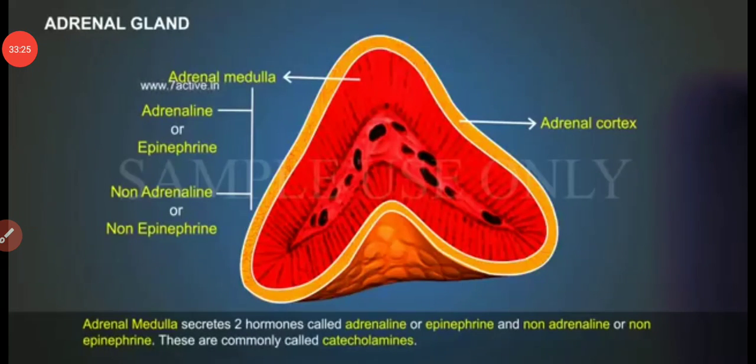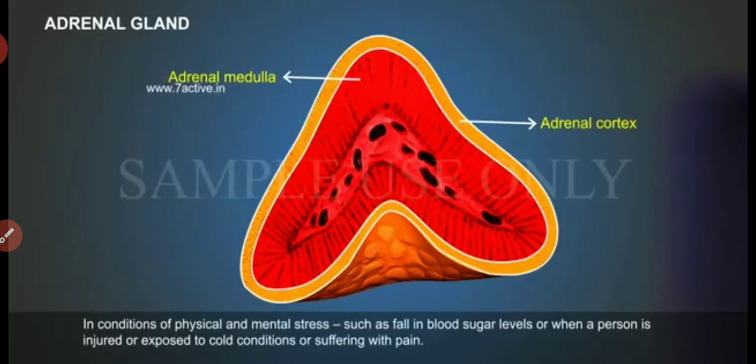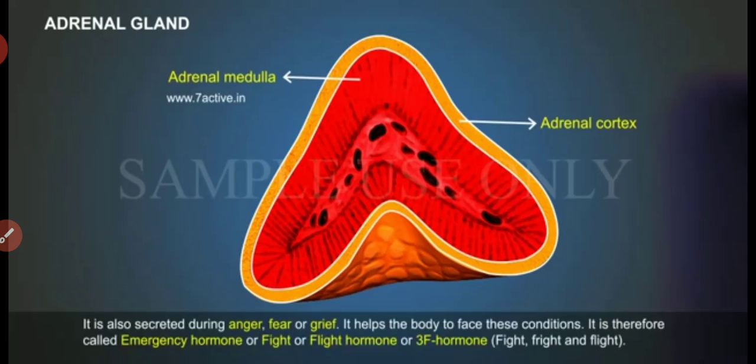These are commonly called catecholamines. In conditions of physical and mental stress, such as a fall in blood sugar levels, or when a person is injured or exposed to cold conditions or suffering with pain, it is also secreted during anger, fear, or grief. It helps the body to face these conditions.